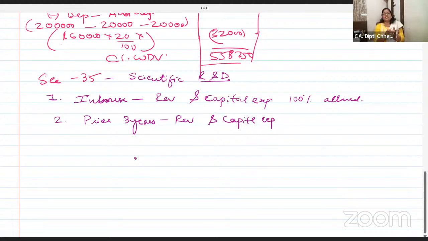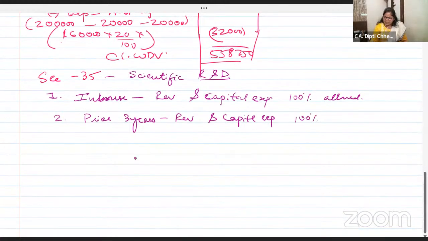Say our financial year is 23-24. So before that 3 years, whatever expense are incurred, and you could not claim it anywhere because that time the business didn't start. You were just doing research. You purchased laptop, you purchased some asset, something for doing the research. So all that revenue and capital expenditure is 100% allowed.